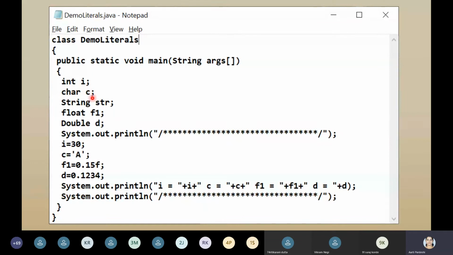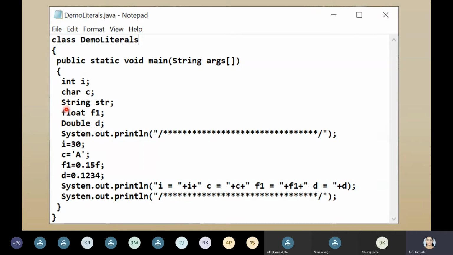Then we are declaring a character variable c. char is the data type. int is for integer. c, everything in small letters. But in case of String, S is capital. String str. Once we get to know more about this, I will tell you why String's S is capital.